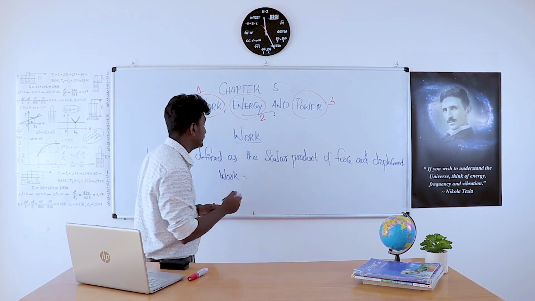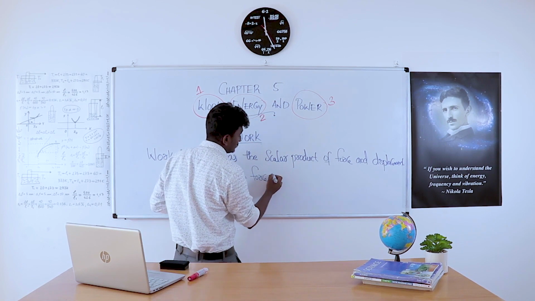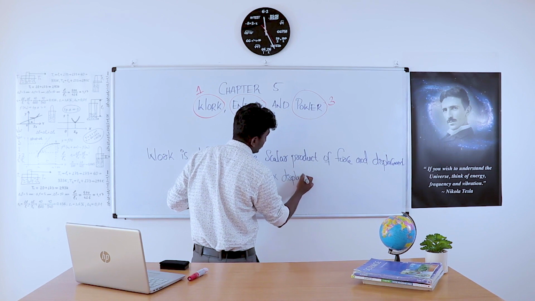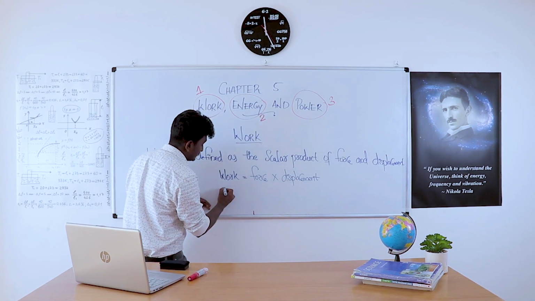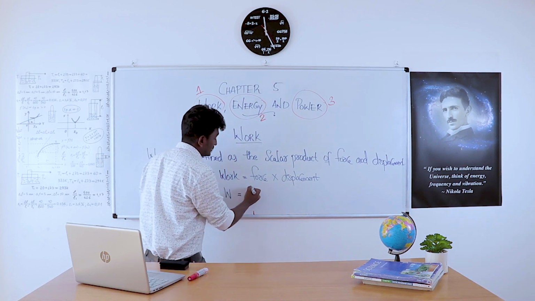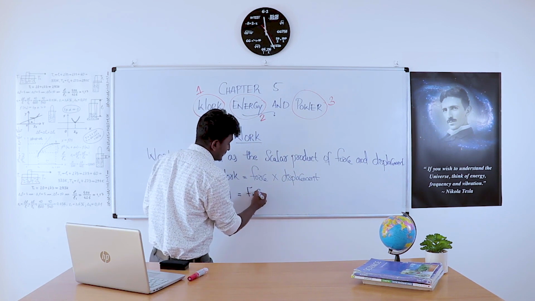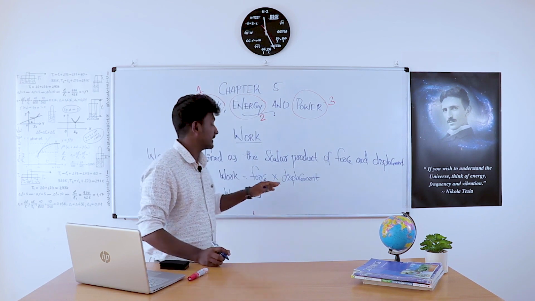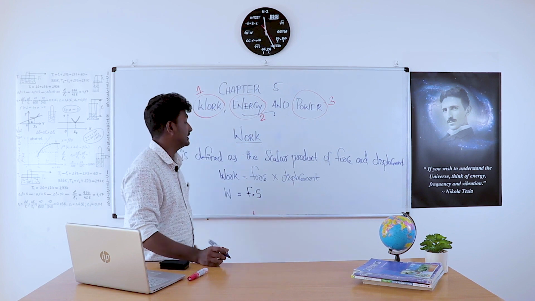Work is equal to force into displacement. Work is denoted by the letter W, force is denoted by the letter F, and displacement is denoted by the letter S. That means F into S gives work done.